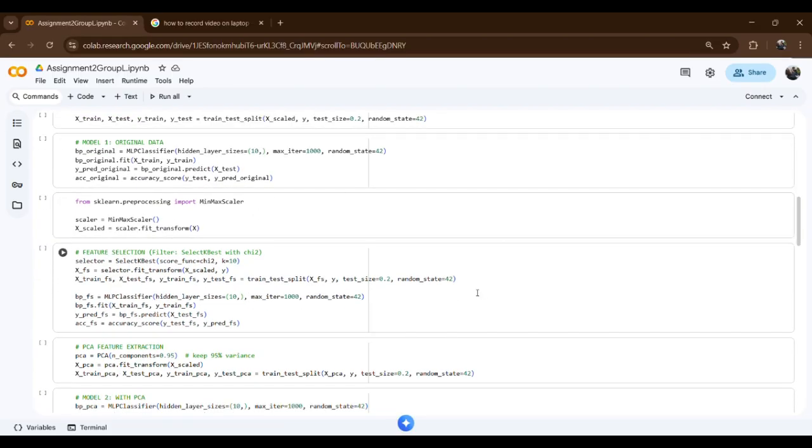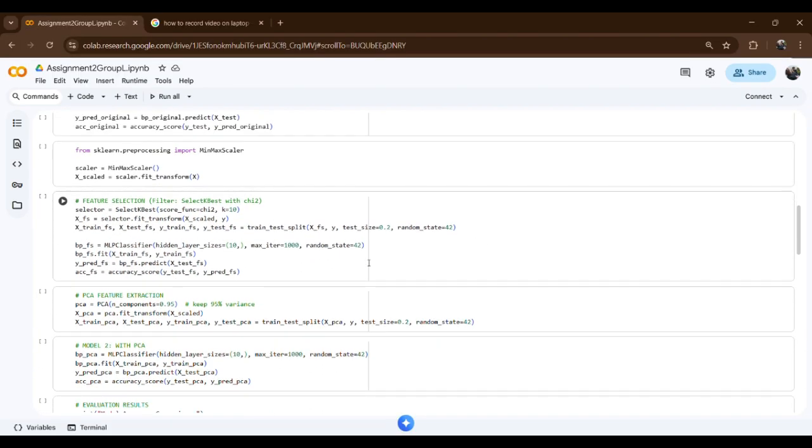And then model 2, feature selection using chi-square. We select the top 10 features that have the strongest relationship with churn, and then we retrain another MLP classifier using only those features.